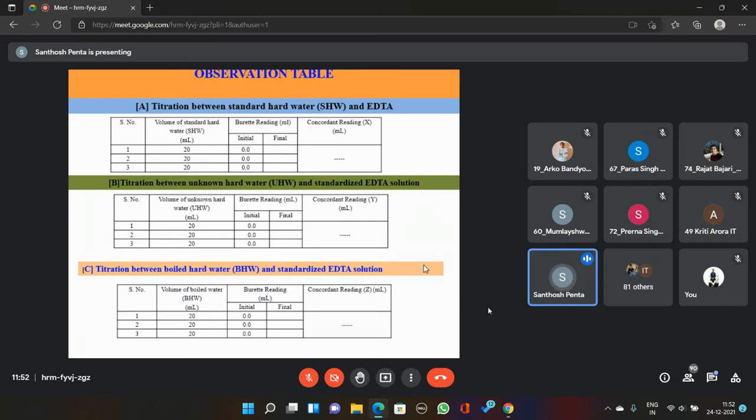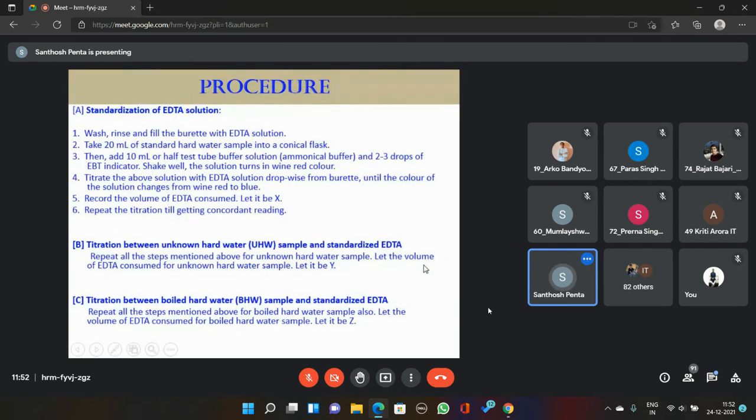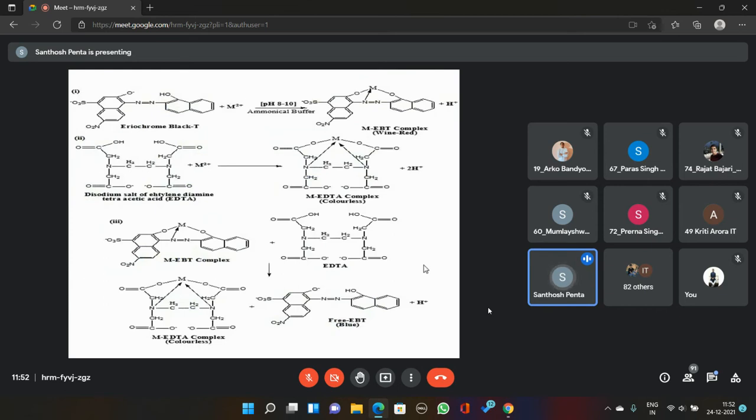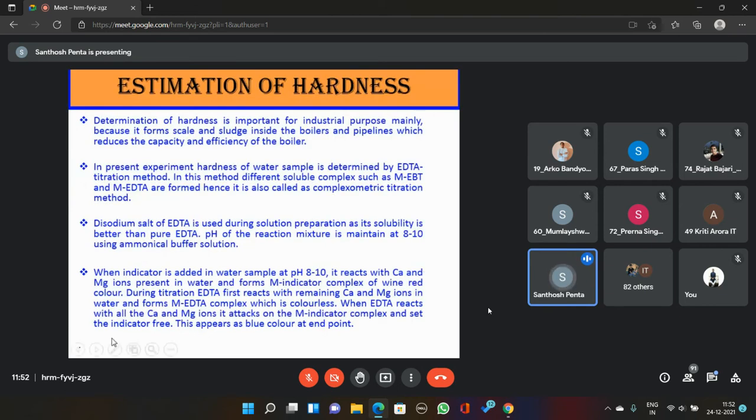Why are we adding basic buffer solution? In order to maintain the basic pH; we have to maintain pH 8 to 10. How do we maintain pH 8 to 10? It was written here: when the indicator is added to the water sample at pH 8 to 10, because of the basic buffer solution, the pH is maintained at 8 to 10.